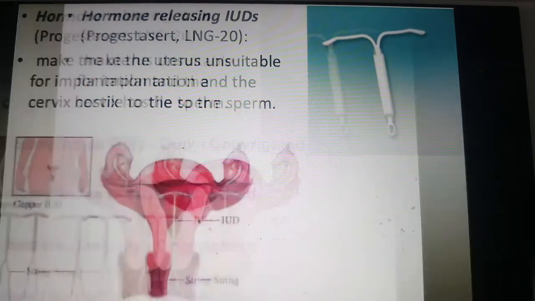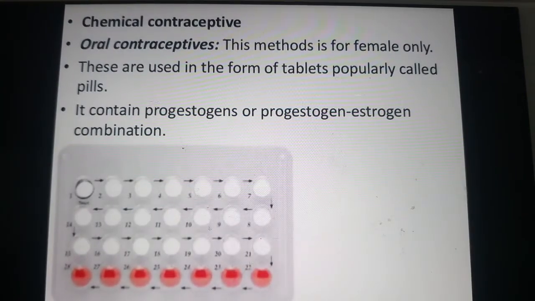Next we shall see another type of birth control method, the chemical contraceptives or oral contraceptives. Oral contraceptives means oral administration of small doses of either progestogens or a progestogen-estrogen combination, another contraceptive method used by females.